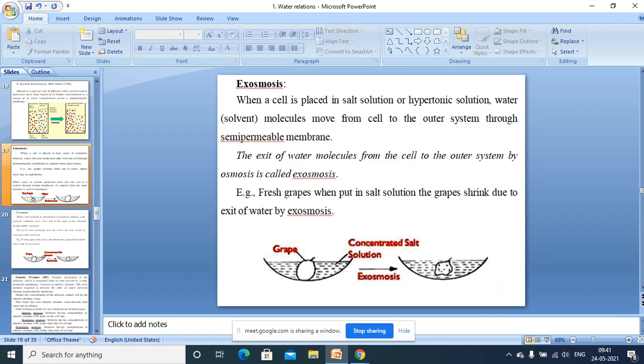Similarly, the other term, exosmosis, is a reversal. It means when the cell is placed in a hypertonic solution, water molecules will move out of the cell or move out of the system. Then it is called exosmosis. How do you understand the exosmotic phenomenon? You place fresh grapes in a hypertonic solution. Then the water from the grapes moves out of the tissues and thereby the fruit shrinks. The entire grape shrinks, and that is because of exosmosis.